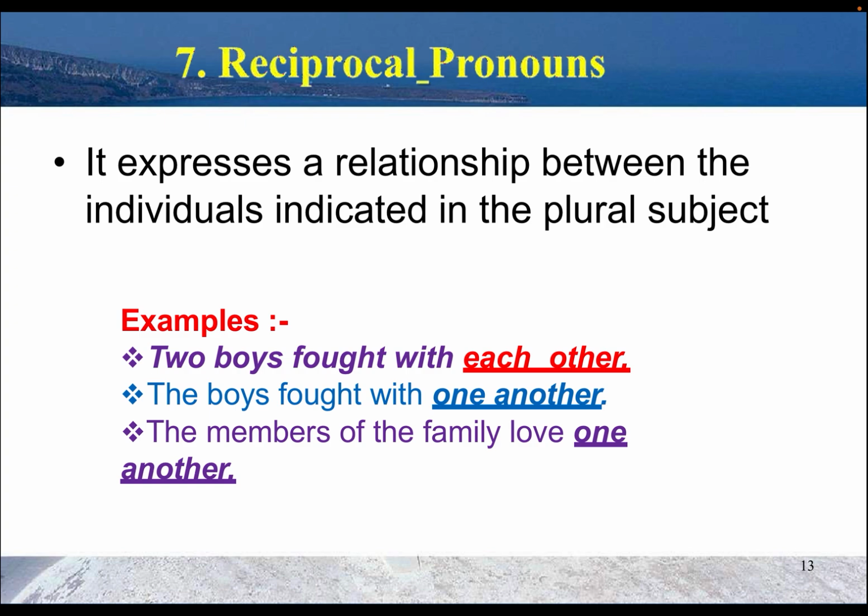Next, we will discuss reciprocal pronouns. It expresses a relation between the individuals indicated in the plural subject. For example, "Two boys fought with each other." We are trying to demonstrate a relation between these two boys with the words "each other." Then "each other" is a reciprocal pronoun. "The boys fought with one another." "The members of the family love one another." So we are just having a relation with individuals. These pronouns are called reciprocal pronouns.